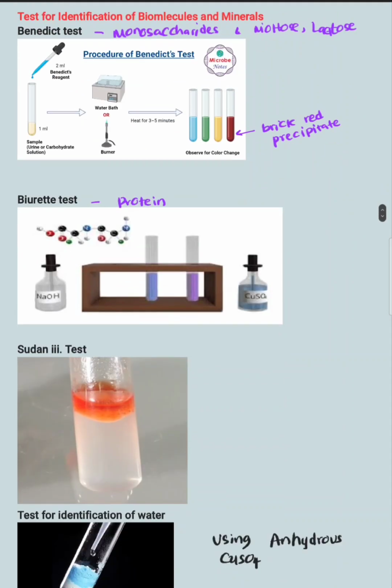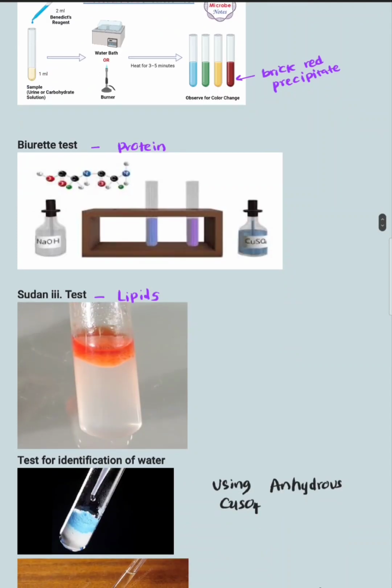The Sudan 3 test is important for identification of lipids when having an aqueous lipid solution. After adding Sudan 3, it will form red color fat globules. Red color fat globules තමයි observe වෙන්නේ.